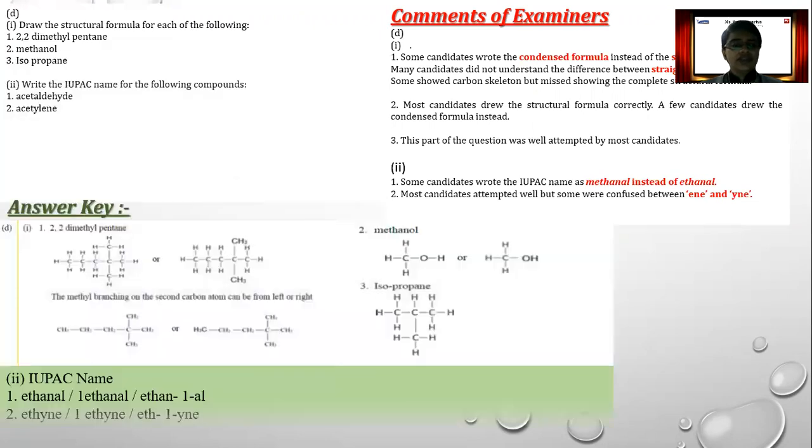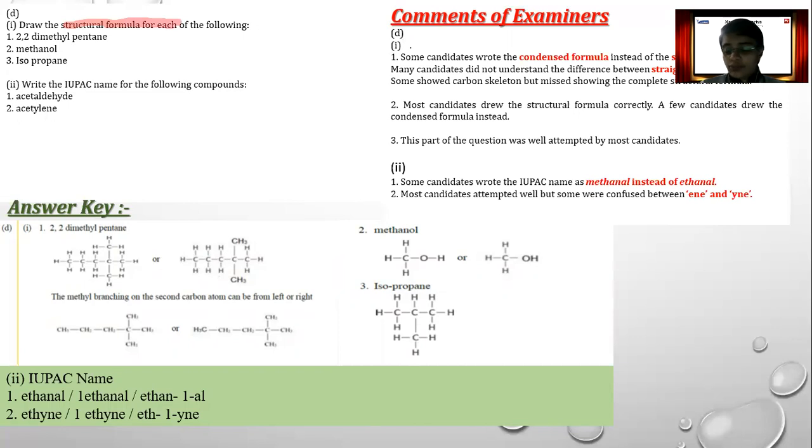and that is the structural formula. Here the question is, draw the structural formula for each of the following. They've mentioned the name and we are supposed to draw the structure. It is clearly mentioned here that we have to draw the structure. You can see they have written structural formula. By any chance you cannot write the condensed form. If you write the condensed form, it is wrong. Fine. So when I say condensed form, make sure you cannot write it.